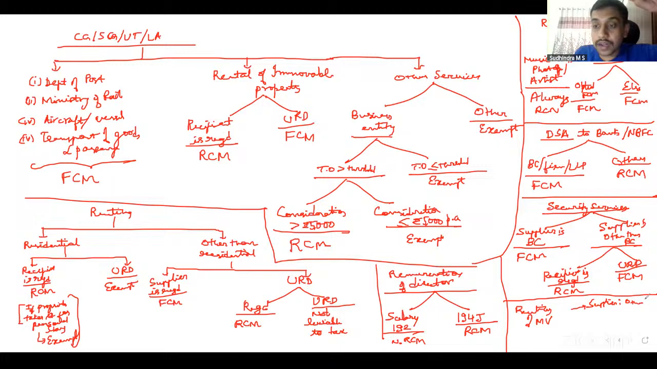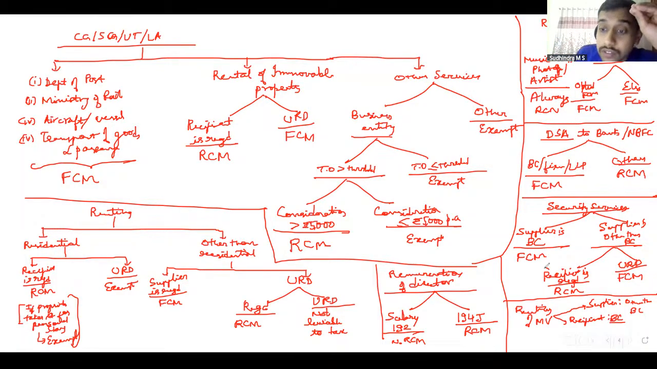If the supplier is other than body corporate, then I have to see who the recipient is. If the recipient is a body corporate, then RCM. If the recipient is other than body corporate, FCM. So the difference here is, in security service, it is the body corporate and registered person combination. In renting of motor vehicle, it is the body corporate and body corporate combination.